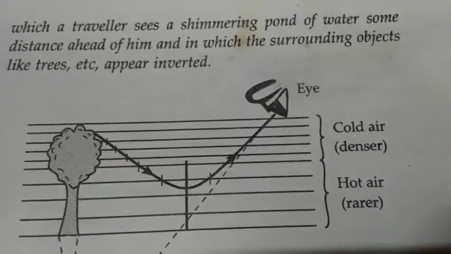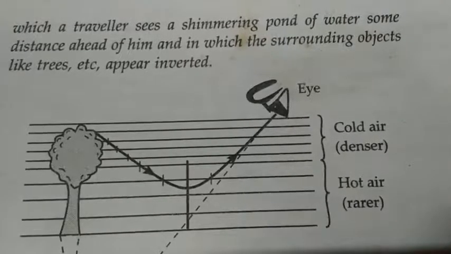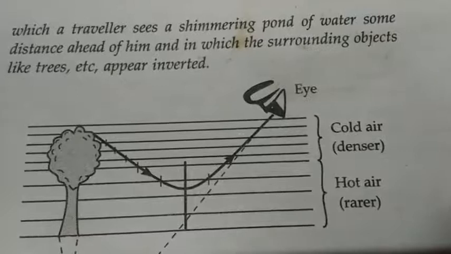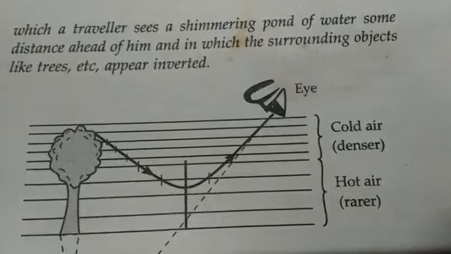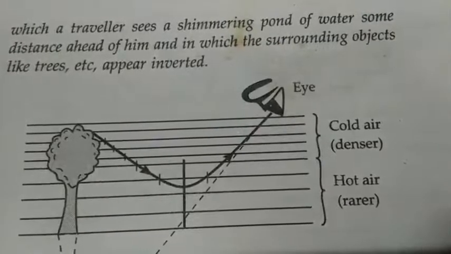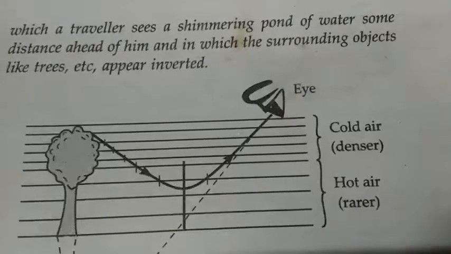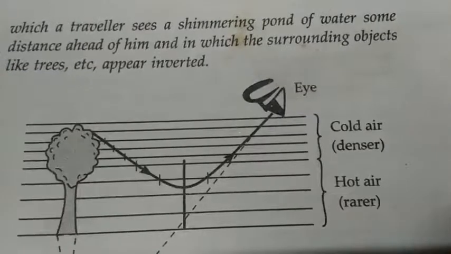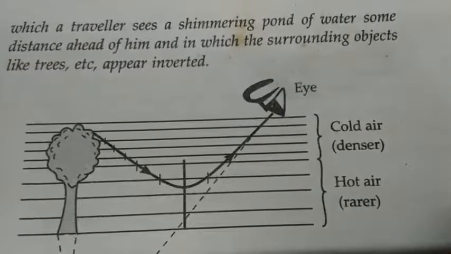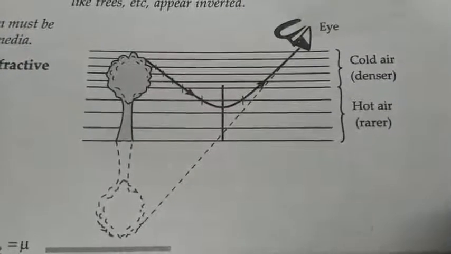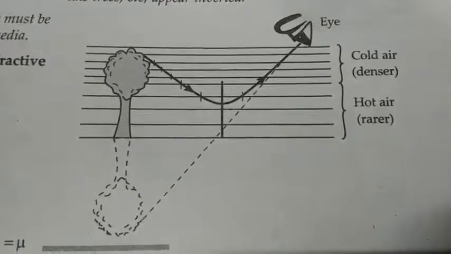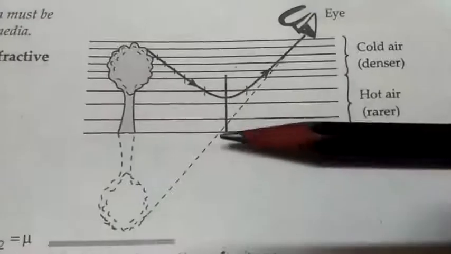So when air moves upward, a little above the earth's surface, the density of air becomes more in comparison with the earth's surface. Near the earth's surface the density of air is low, but a little above the earth's surface the density is high. So two optical mediums are formed there, one denser and one rarer. And because of that only, when we try to look at the road, what happens? See, here you can see this is the surface of earth.